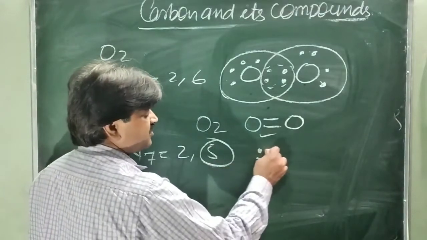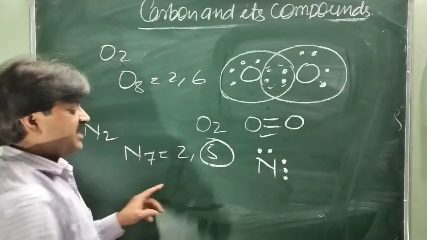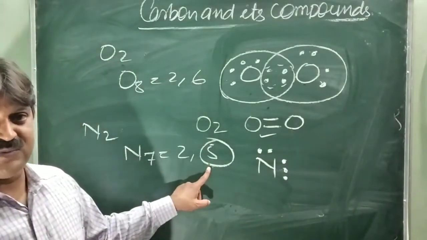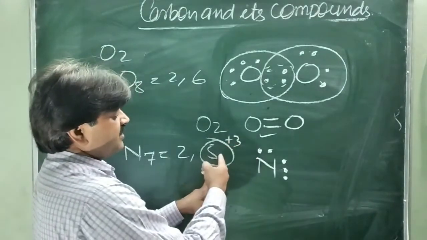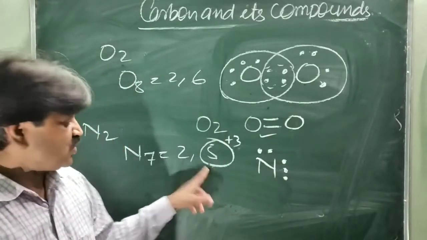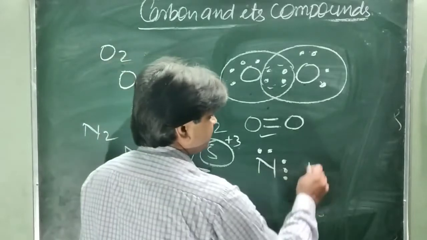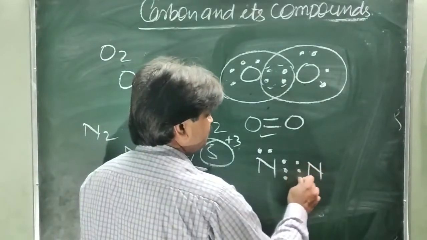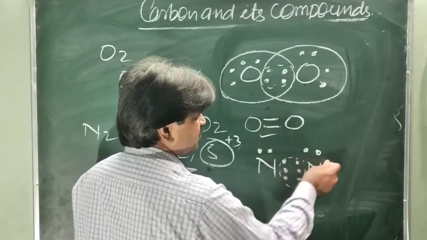This is 1, 2, 3, 4, 5. You will see there are 5 electrons. So how many electrons are required to achieve the stable structure? 3 electrons. If it needs 3 electrons, by gaining or sharing 3 electrons it achieves the octet structure. So another nitrogen also has 5 electrons in this way. This is 1, 2, 3 and 2 electrons. So these 3 electrons are shared between the nitrogen atoms.